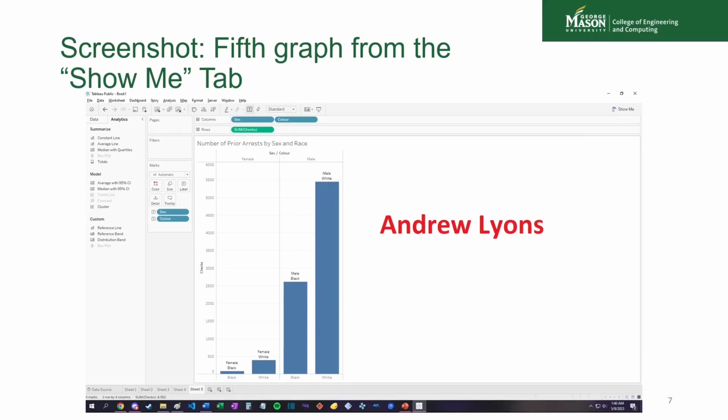This next visualization, I wanted to look at a unique piece of data that I wasn't able to fit into any of the questions, which was the number of prior arrests. So there was a statistic for the number of prior arrests that individuals had, not specifically drug-related arrests, but just number of arrests. And we can see here that despite what we saw on the previous pie chart, it seems that at least for men, there's a big disparity where a lot of black arrestees had prior arrests, or at least they disproportionately seem to have had them, which I found interesting.